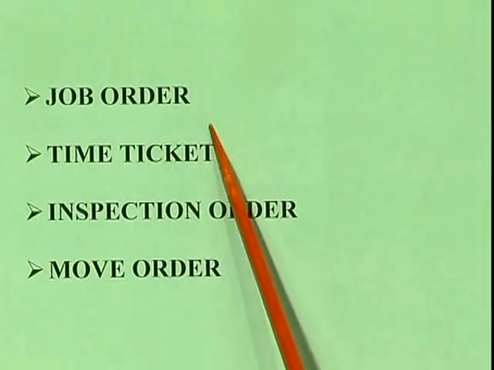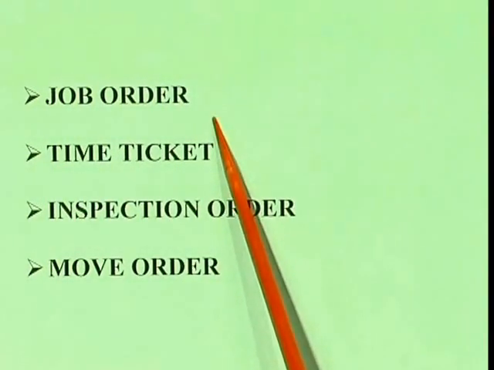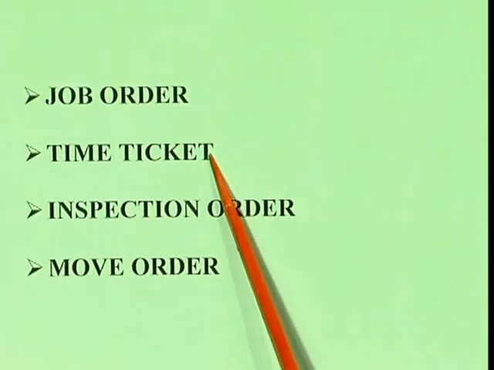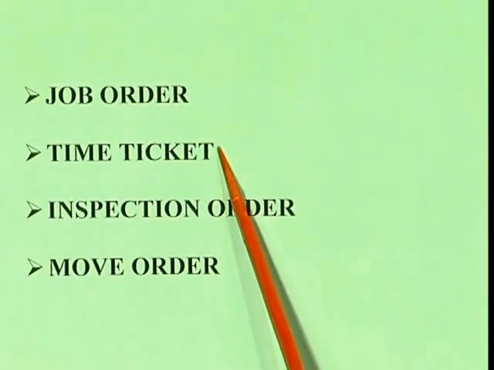Next is a job order. So to whom the job should be given, that is the worker, and to which machine the job should be given, that is the order we should give. Next is the time ticket. Here we have to see at what time that particular work started and at what time it stopped, how much time it took. This implies how much amount should be given to the worker for his work. In that way it will help.